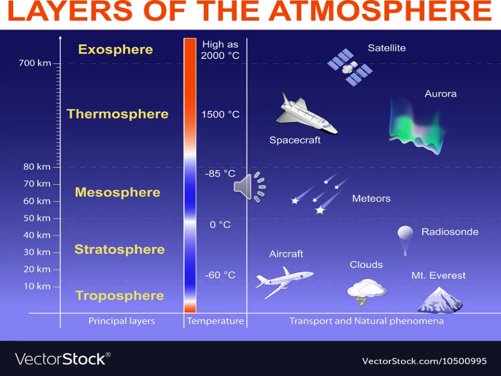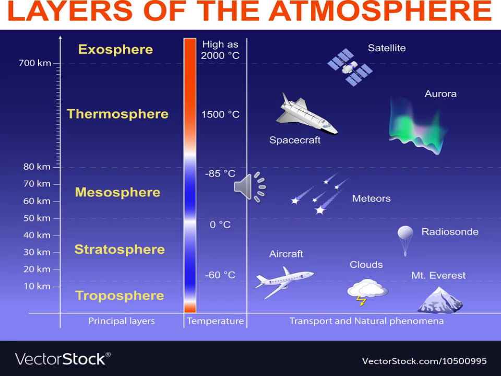We have discussed the composition of the atmosphere. What are the permanent gases of the atmosphere? Nitrogen and oxygen. The remaining gases are argon, carbon dioxide, neon, helium, ozone, hydrogen, krypton, xenon, methane, etc. Then the structure of the atmosphere: what are the layers? Troposphere, stratosphere, mesosphere, thermosphere, and exosphere.